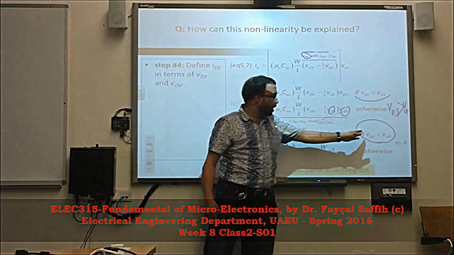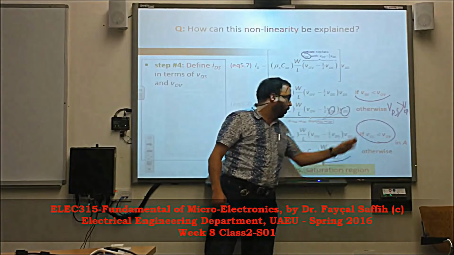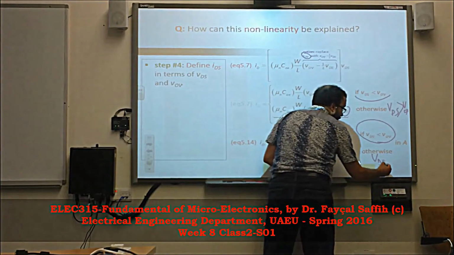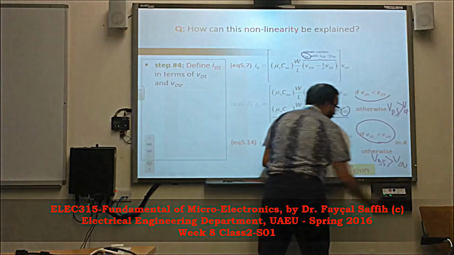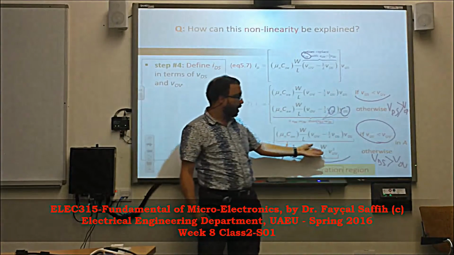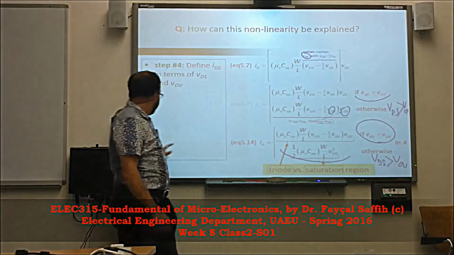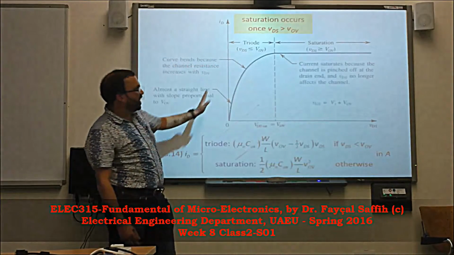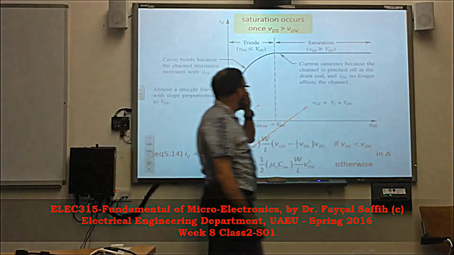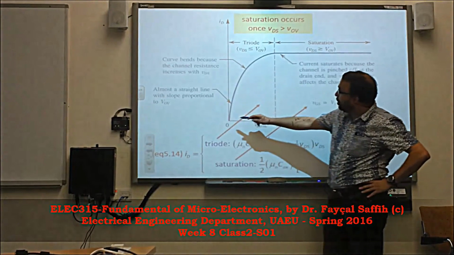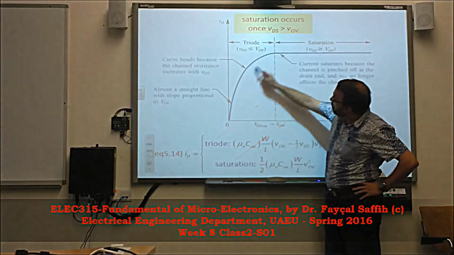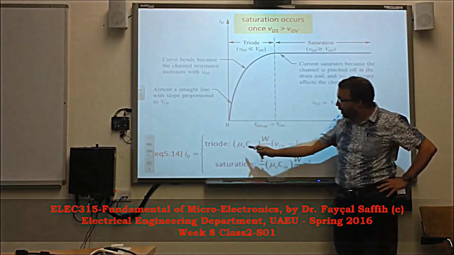And here, when the VDS voltage is above the overdrive voltage, so VDS is bigger than the overdrive, in that case we are in the saturation region. We will see what we mean by that in a second, so don't worry about this. Alright, so this is basically in a nutshell what's going on. So this is the triode region. As you can see, the equation that describes this nonlinear behavior is this one.